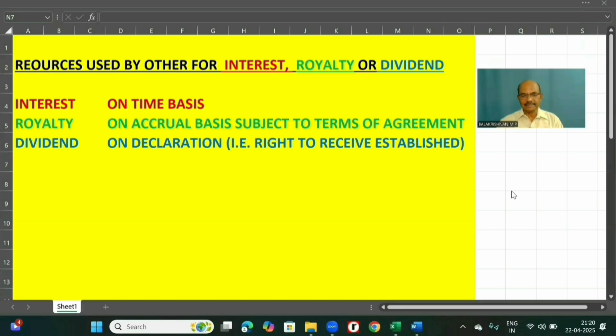Next is royalties. Royalty revenue is recognized on accrual basis in accordance with terms of agreement. For example, an author gives intellectual property. The publisher sells his books throughout the year, that is from 1st April to 31st March.